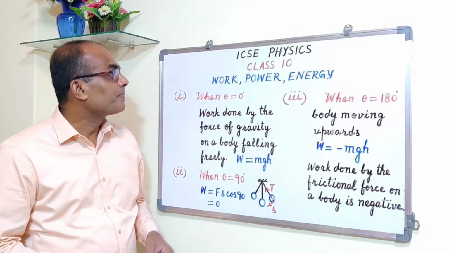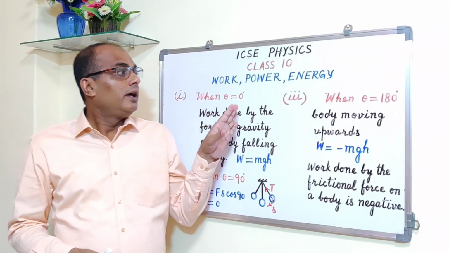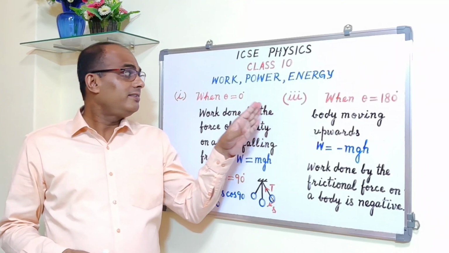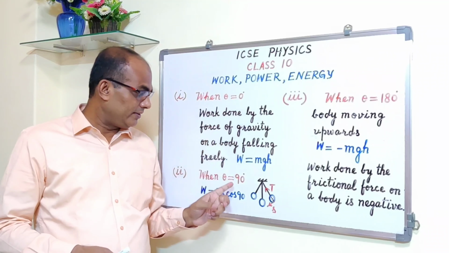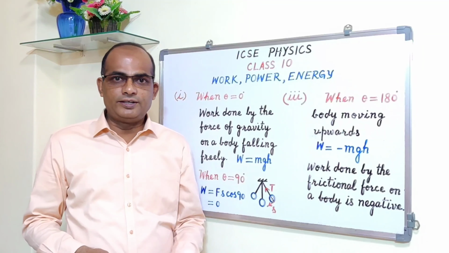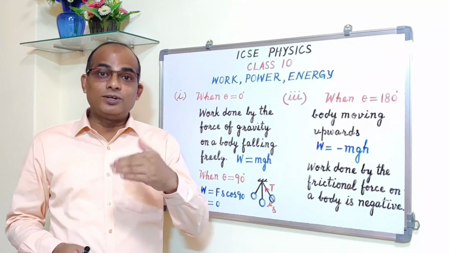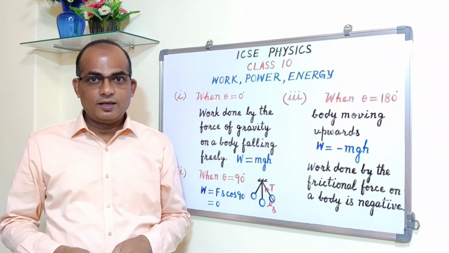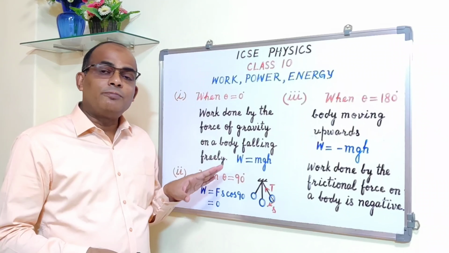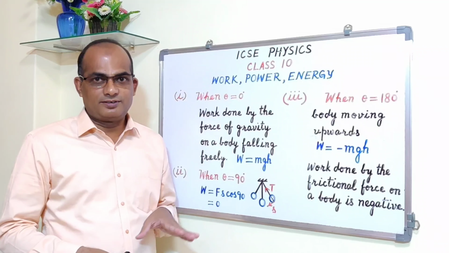Okay, these are the three cases: theta is equal to 0, theta is equal to 90 degrees, and theta is equal to 180 degrees. These are the three cases that we have already discussed in part 2. Today I'm going to give you some examples.